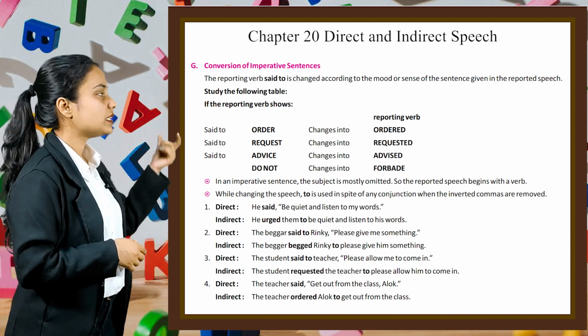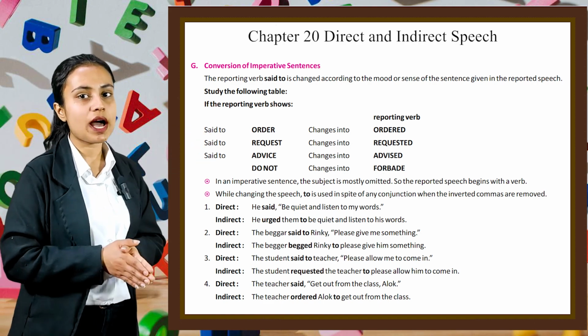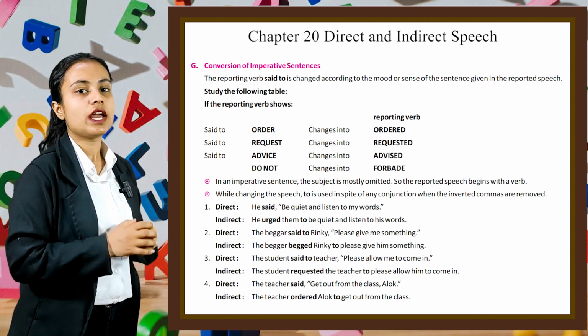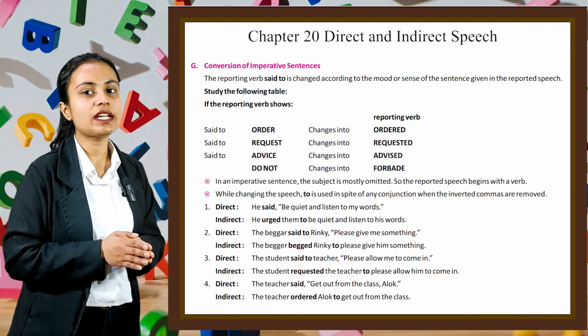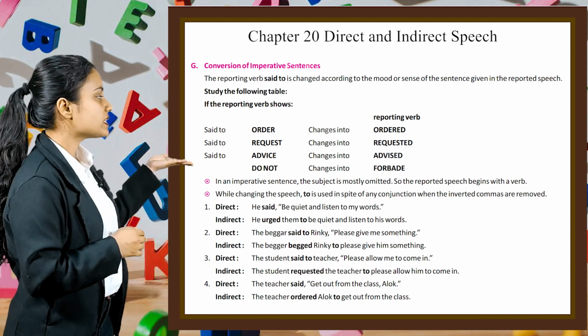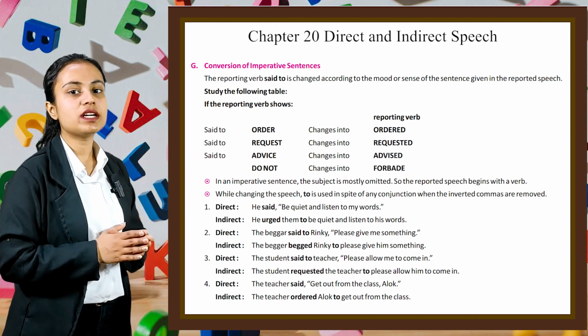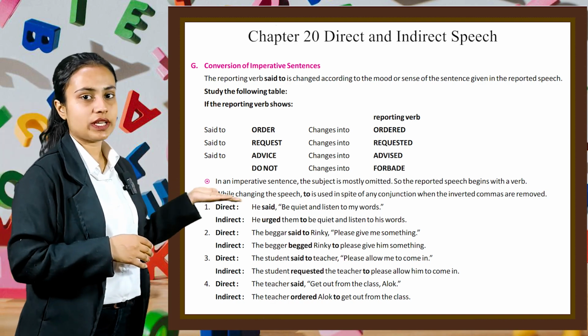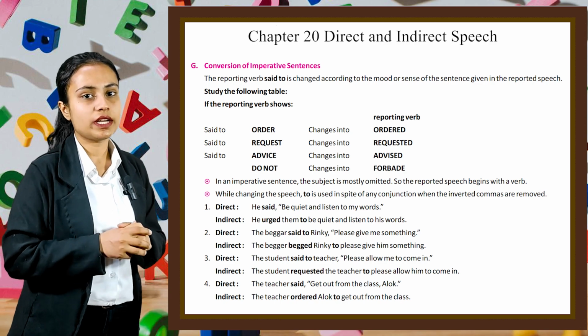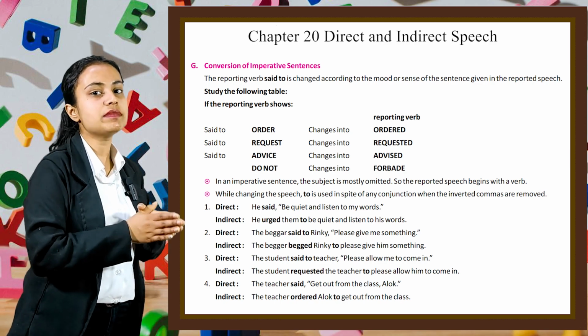For example, direct, he said, "Be quiet and listen to my words." In indirect, we can write, he urged them to be quiet and listen to his words. Second example is direct, the beggar said to Rinky, "Please give me something." In indirect, we can write, the beggar begged Rinky to please give him something.